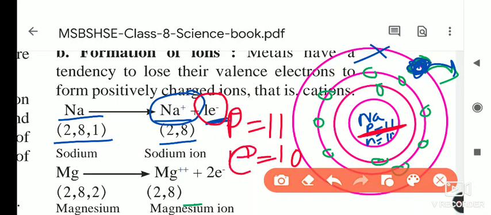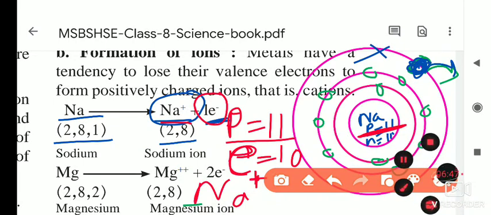After donating one electron, how many electrons does it have? 10 electrons, and 11 protons. Protons are positively charged, so on sodium we have to write one positive charge because it donates one electron. The positive charge is greater than the negative charge by 1. That's why we give a plus sign on the head of sodium, and in that way we show this. Understood all of you? Now we will see the next one.